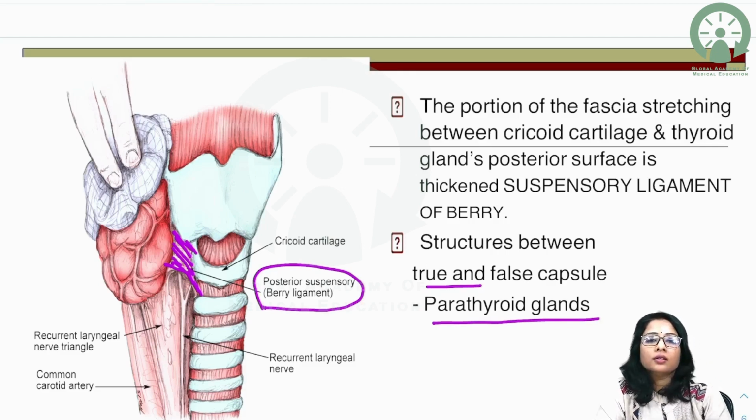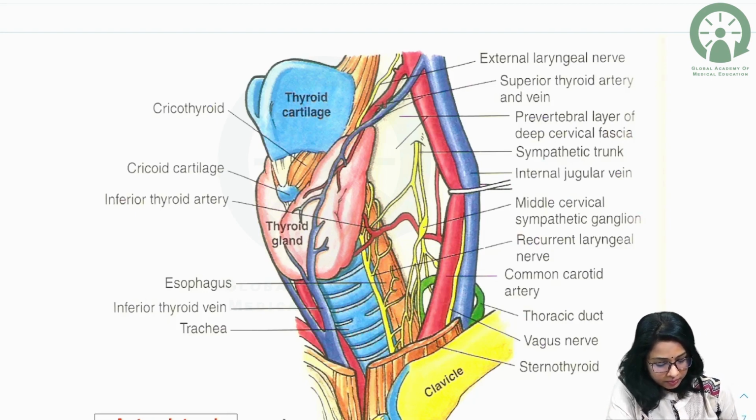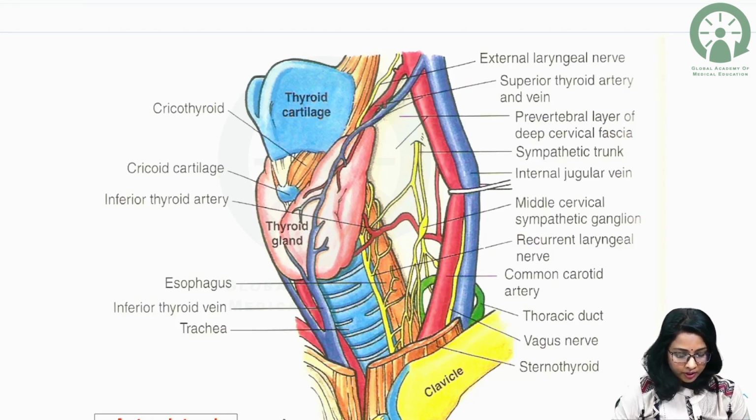And here in the thyroid gland, the venous plexus is located deep to the true capsule. So when we are removing the thyroid during thyroidectomy, the capsule is also removed along with the thyroid gland, to prevent hemorrhage. So this is the major difference between the venous plexus of the thyroid and that of the prostate gland. So we can see here the relations and the blood vessels related to the thyroid gland.